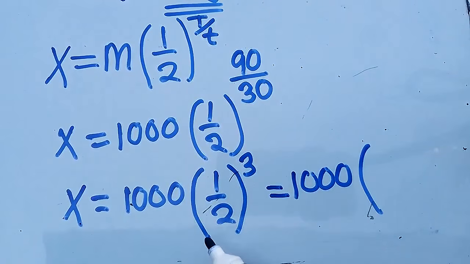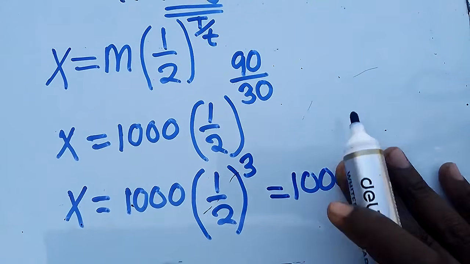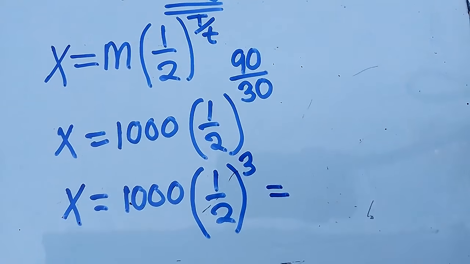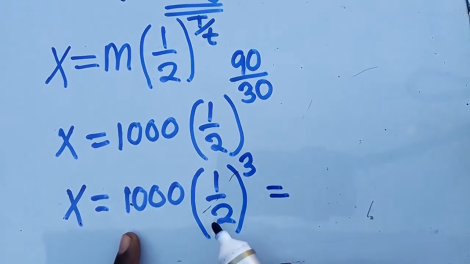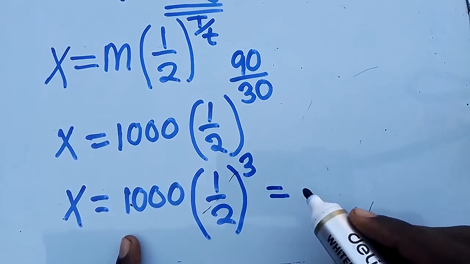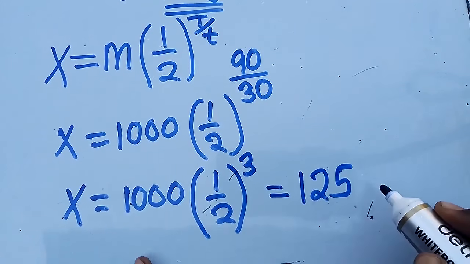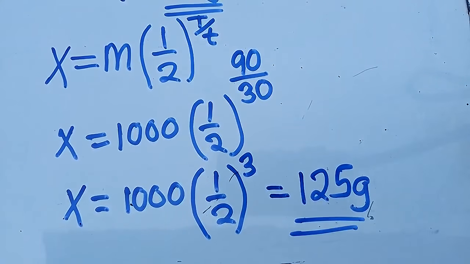So when you press on your calculator, instead of me writing this, the science calculators are around. So you say 1000, open bracket, 1 over 2, close, to the power 3. You are going to get the answer there, which is 125 grams. This is another way in which you can answer this question. So I've showed you how you can answer this, how you can handle these things.